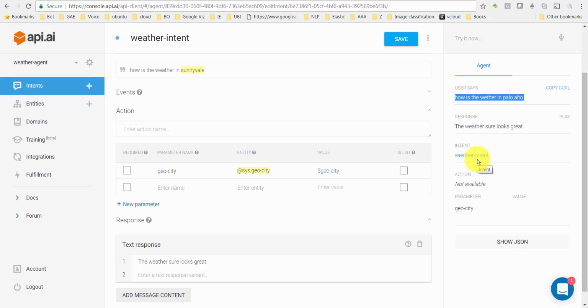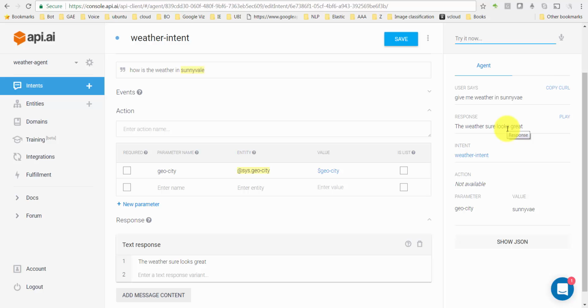Now, what if the user asks, give me weather in Sunnyvale? Did it get that? The weather sure looks great. It got it. Now, there is not a lot of intelligence here, right?